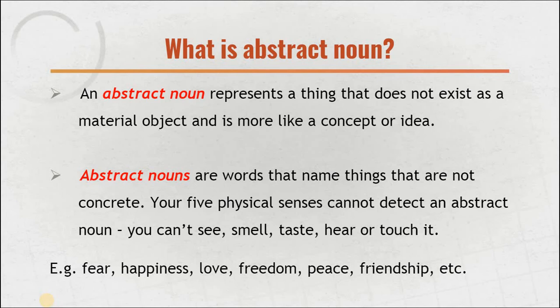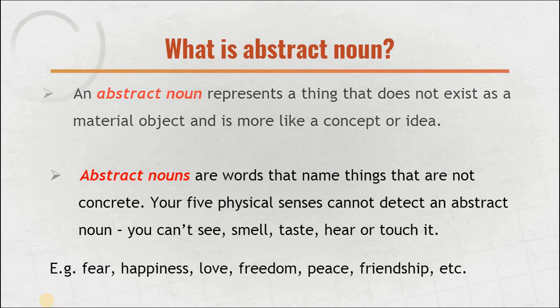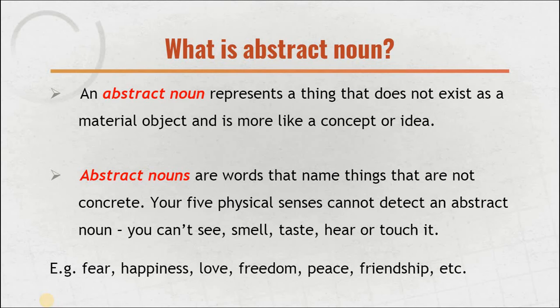Now thirdly, abstract noun. Unlike the concrete noun, an abstract noun represents a thing that does not exist as a material object and is more like a concept or idea. If you have understood the concrete noun, I feel that this must be easier for you, and I believe that the abstract noun is more clear to you than anything else, because this is exactly the opposite of the concrete noun. Once you understand the concrete noun, you can definitely understand the abstract noun.